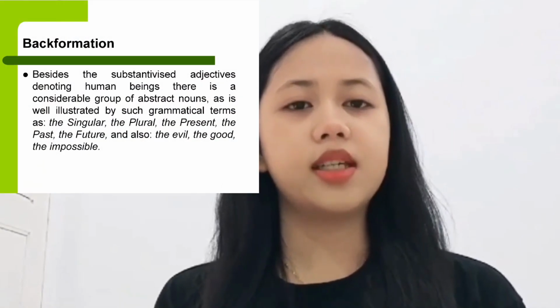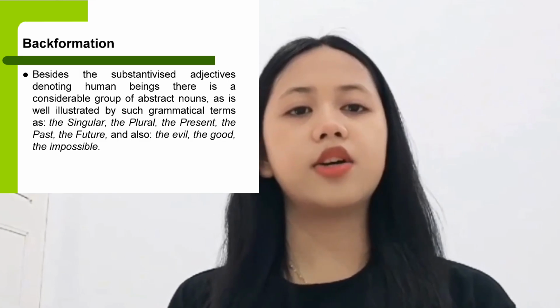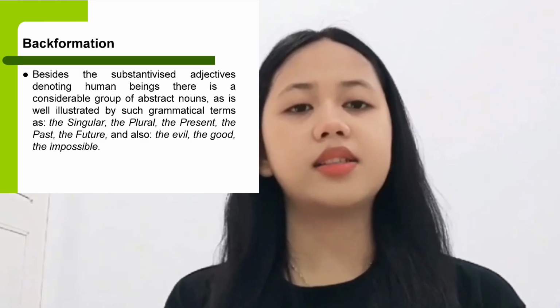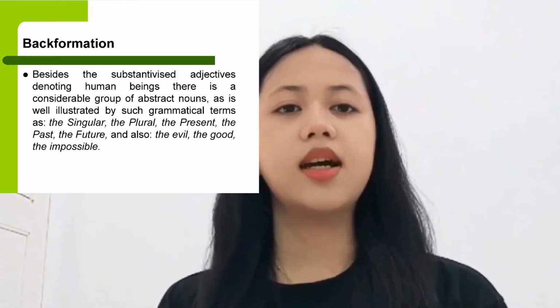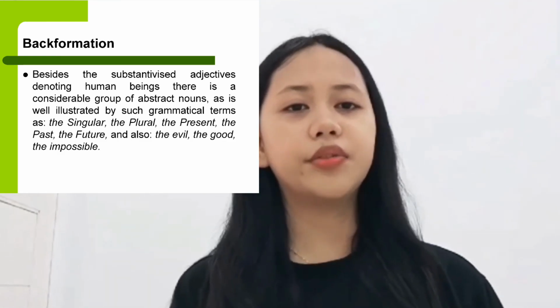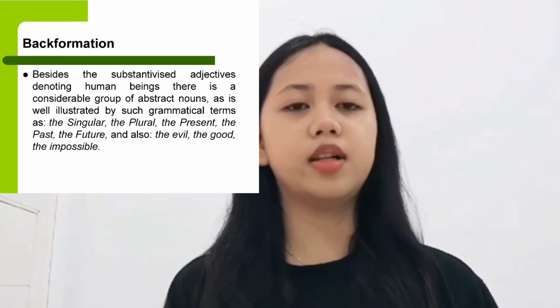Besides substantivation of adjectives denoting human beings, there is a considerable group of abstract nouns, as is well illustrated by such grammatical terms as the singular, the plural, the present, the past, the future, and also the evil, the good, the impossible.